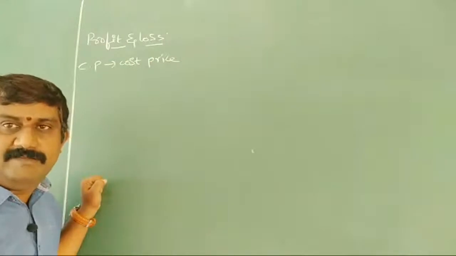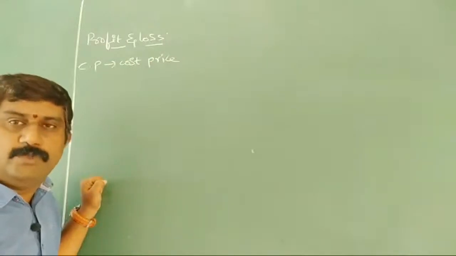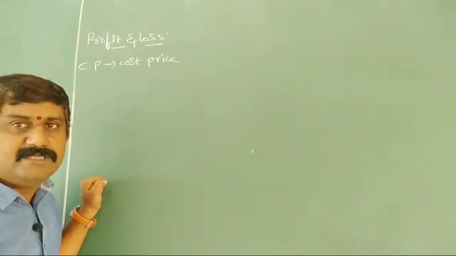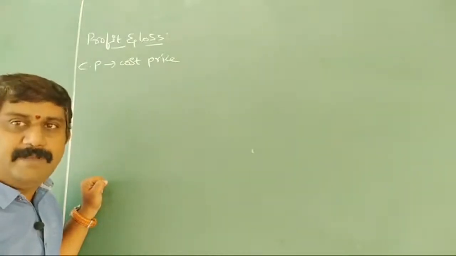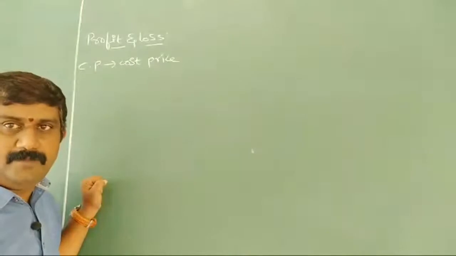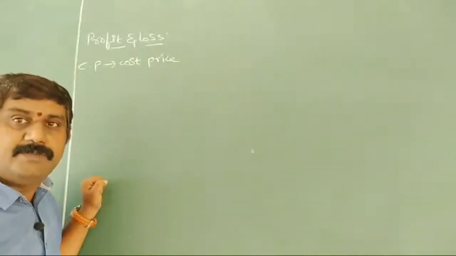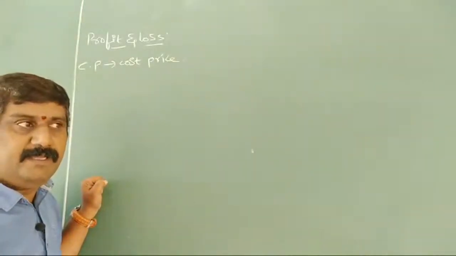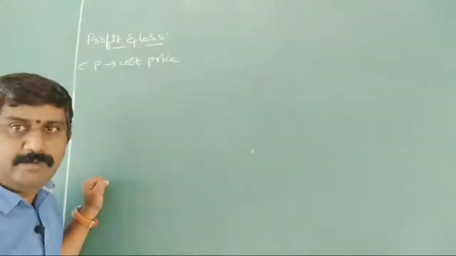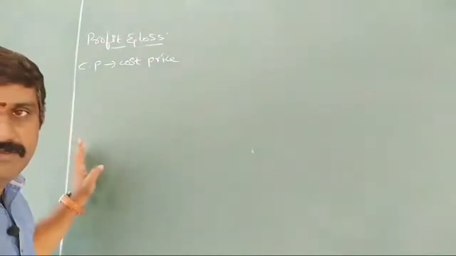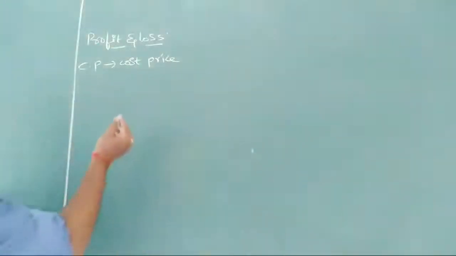What is a cost price? If a shopkeeper wants to do business and he purchases an item from a distributor, this price is nothing but cost price. Purchasing from the distributor, that means he is bringing the article or object from another side. He is spending some amount, so that is nothing but cost price. And here some more words we need to get.